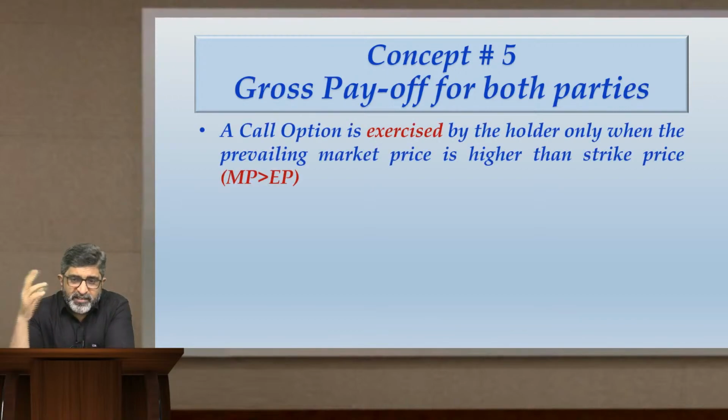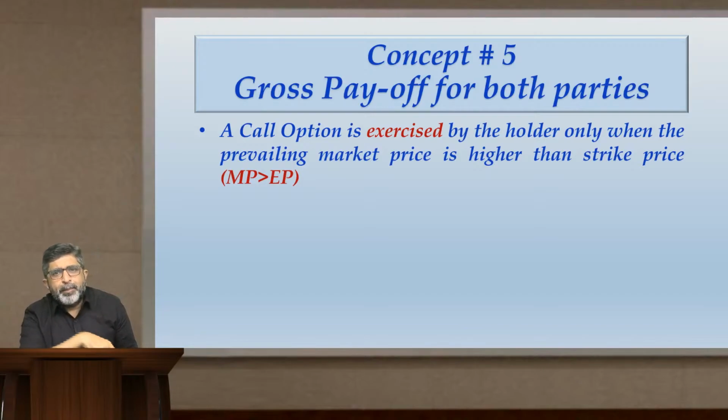A call option is exercised by the holder only when the prevailing market price is higher than the strike price. The condition which makes a call option in the money is the condition where market price should be greater than the exercise price. Just now I gave you an example that I hold a call option which has a strike price of 380.